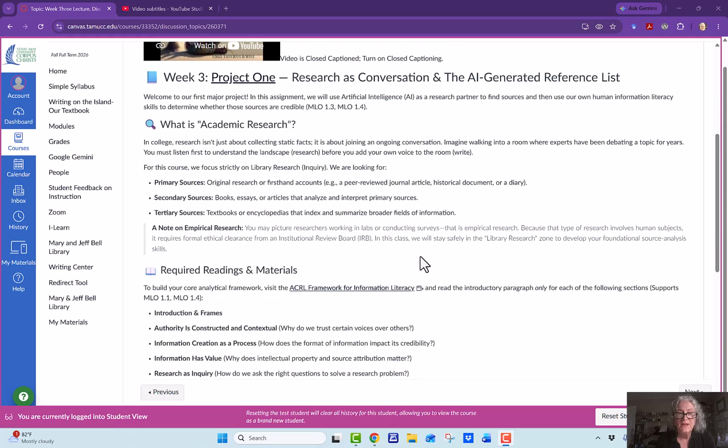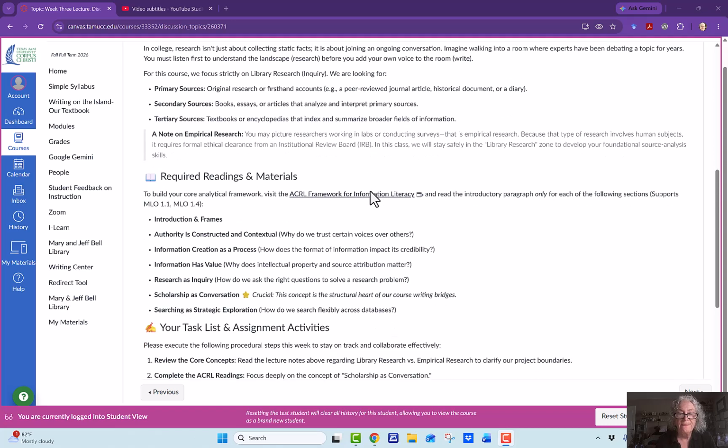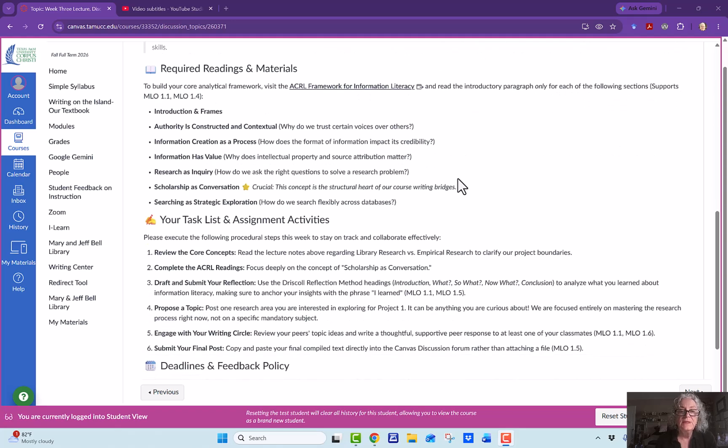And then we're going to look and talk about academic research, because you're going to be finding library research for this, and you're going to be looking for primary, secondary, and tertiary sources. All right? And then you're going to be reading about how research is conducted. And you're going to read the introductory paragraph only for each of these sections. You don't have to read all of it. You're just going to read the introductory paragraph for all these.